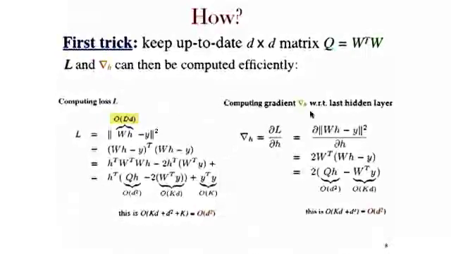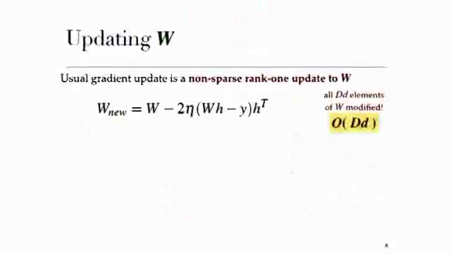Similarly, for computing the gradient with respect to h, which we need to further do the backpropagation, we can play the same trick. So here we have a W transpose W that appears. That's again Q, and again all this is O of small d square, without the need of computing the output WH. All right? So that's the first trick.